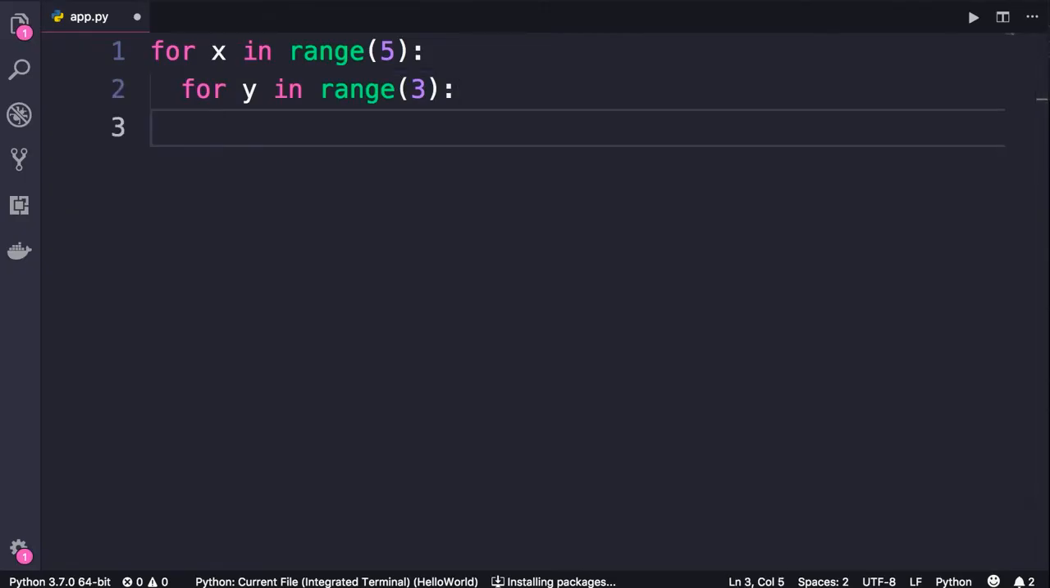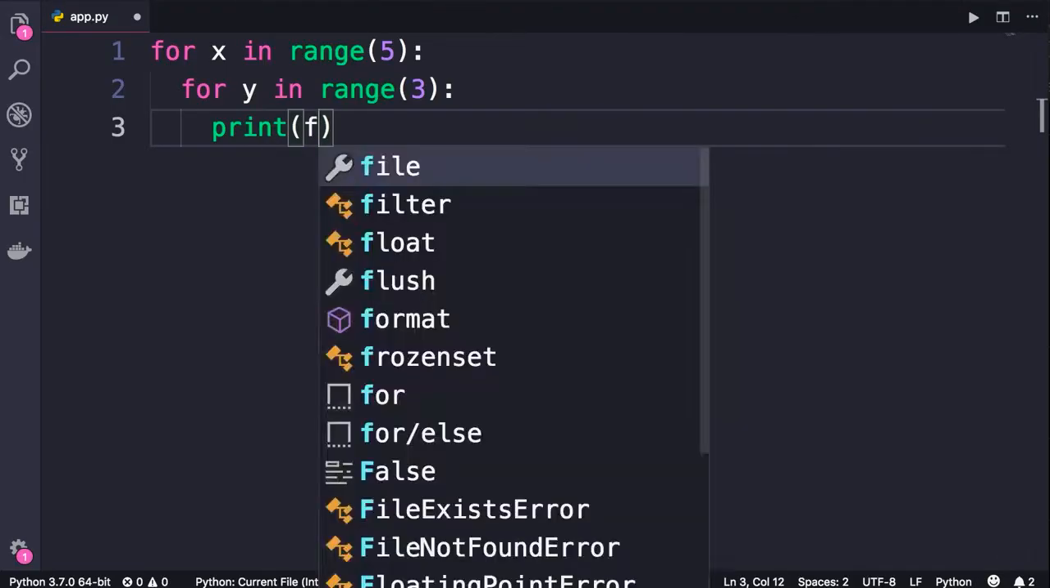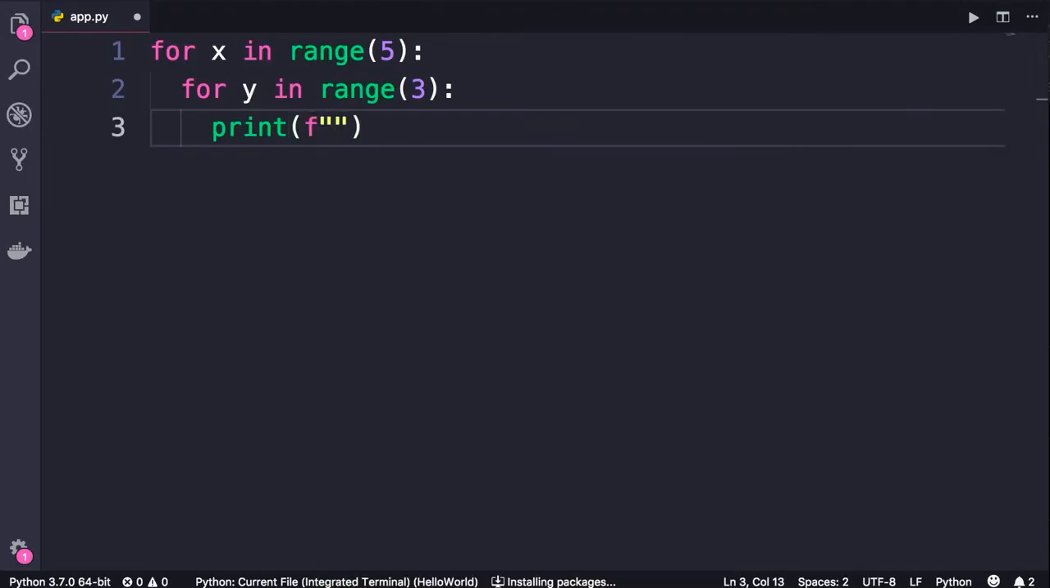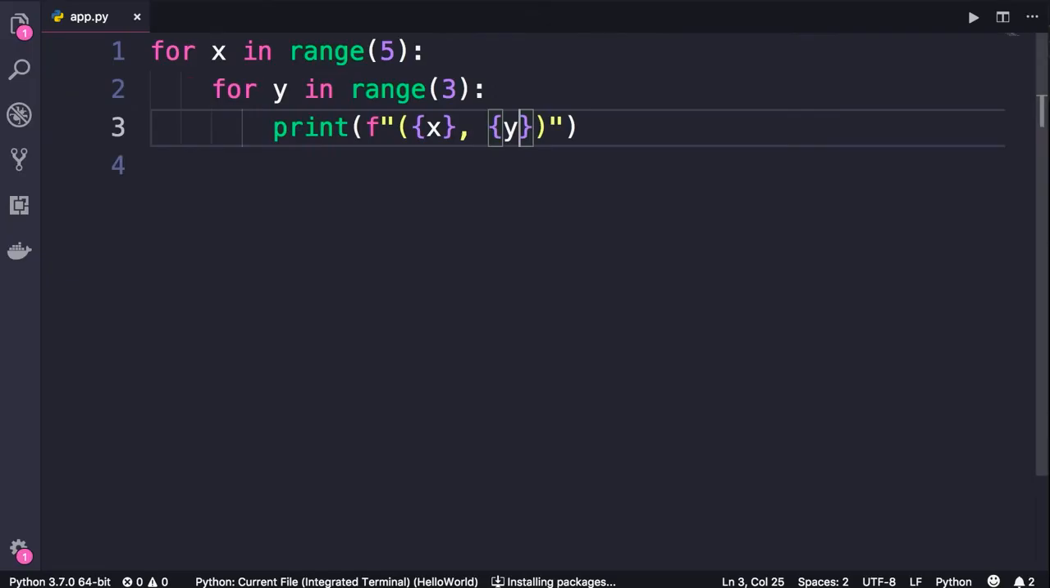And then in our second loop, I'm going to add a print statement. Here we can use formatted strings to display coordinates. Remember formatted strings? So we have f followed by quotes. Now here we add parentheses for our coordinates. First we want to display x and then comma followed by y. Let's run this program and see what happens.